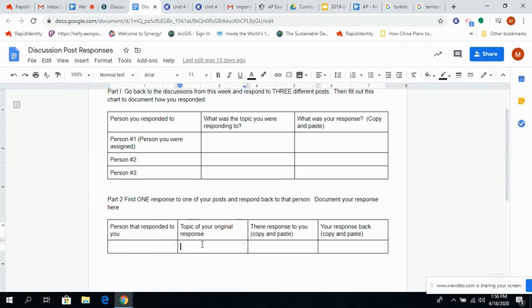You just write that in there: no one's responded as of 3 p.m. Friday. You don't need to be waiting up until midnight to make sure that you can complete this assignment. That's not the point of it. So just know that if other people are not necessarily doing their part, you shouldn't be burdened with having to wait and not turn the assignment in when you really want. So that's the last thing.